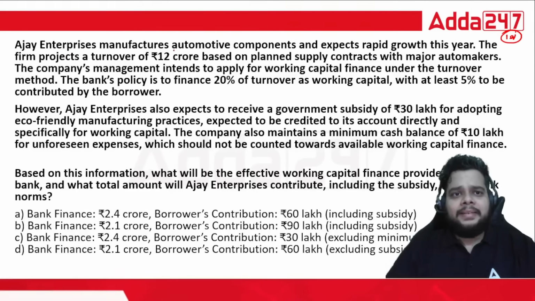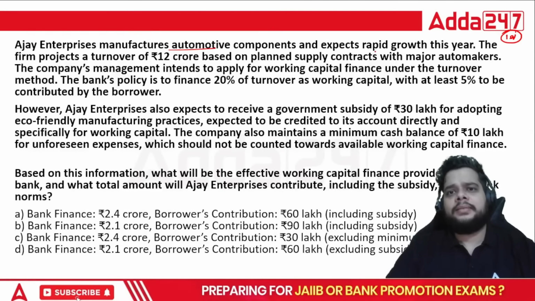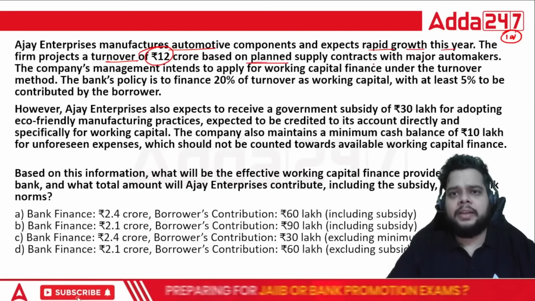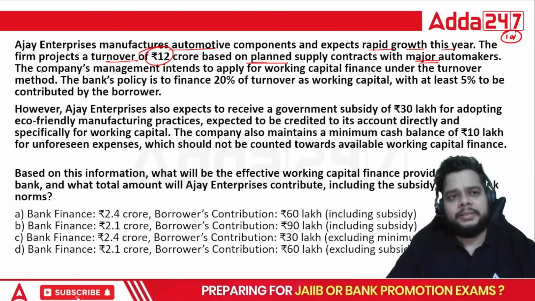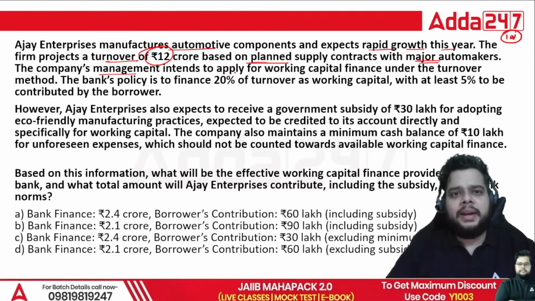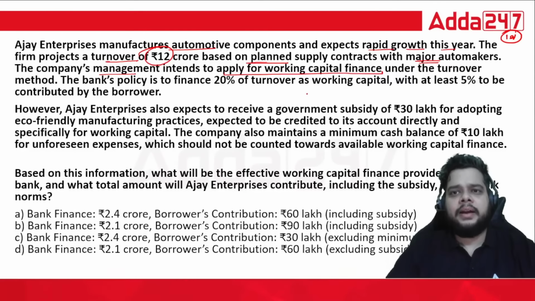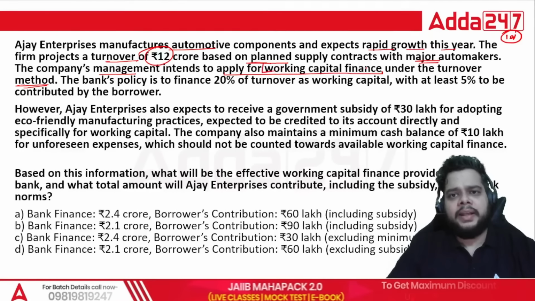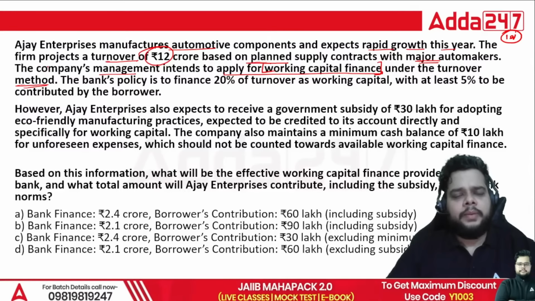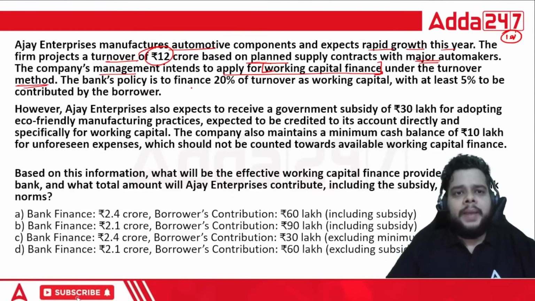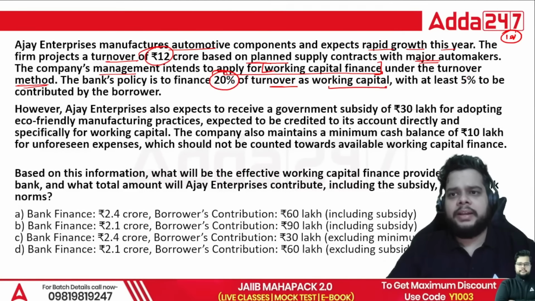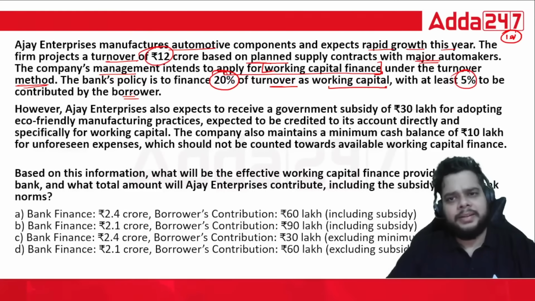So Ajay Enterprises manufactures automotive components and expects rapid growth this year. The firm projects a turnover of 12 crore based on planned supply contracts with major automakers. The company's management intends to apply for working capital finance under the turnover method. Fine. So always remember working capital finance. What is the formula under the turnover method? How is it basically calculated? The bank's policy is to finance 20% of the turnover as working capital, with at least 5% to be contributed by the borrower as margin money.